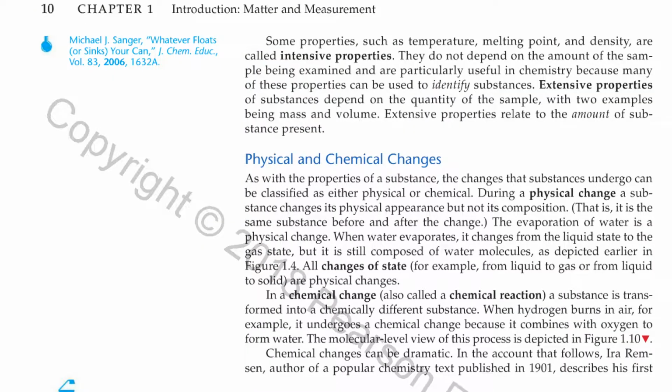Some properties, such as temperature, melting point, and density, are called intensive properties. They do not depend on the amount of sample being examined and are particularly useful in chemistry because many of these properties can be used to identify substances. Extensive properties of substances depend on the quantity of the sample, with two examples being mass and volume. Extensive properties relate to the amount of substance present.